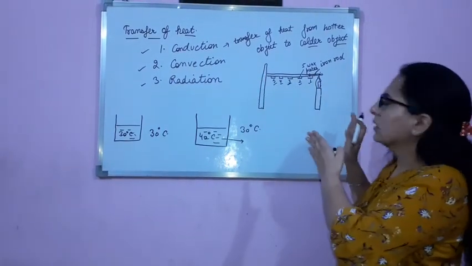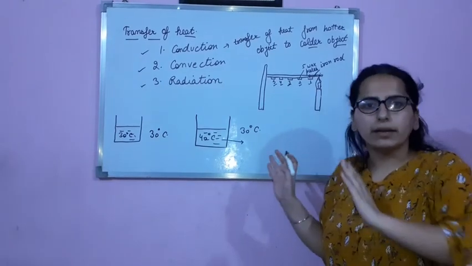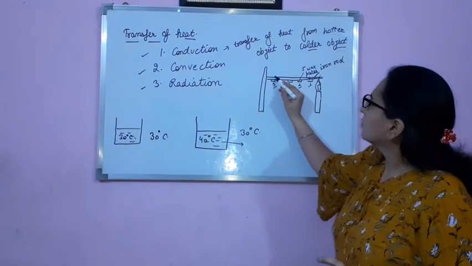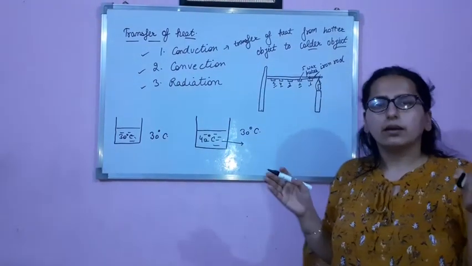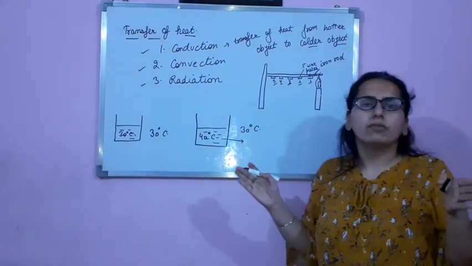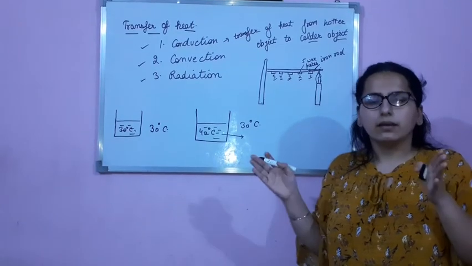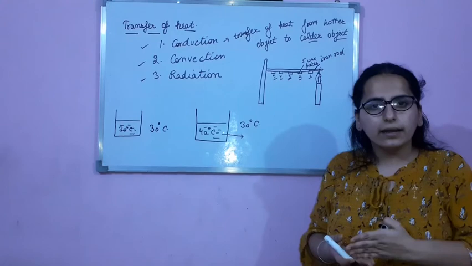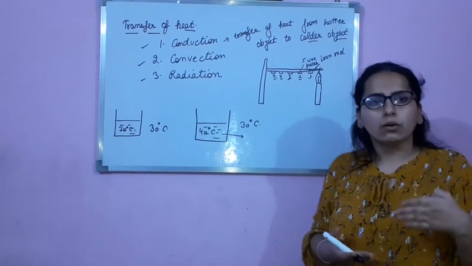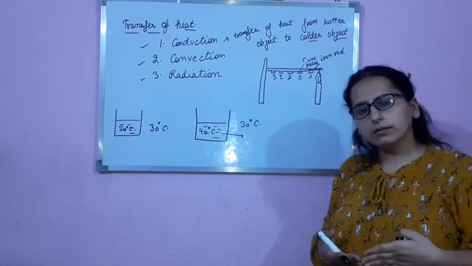So this is the example of conduction. This metal rod is showing conduction. Conduction is a method of transfer of heat in which the heat is transferred from the hotter end of the object to the colder end. Clear? Thank you.